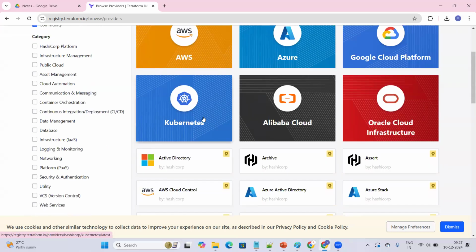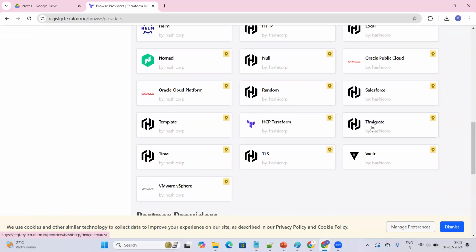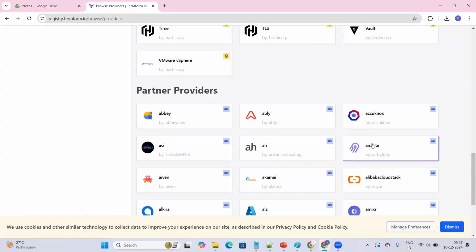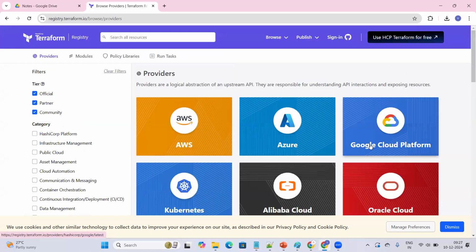You can create infrastructure in Kubernetes, Alibaba Cloud, Oracle Cloud. There are many things. You see, there is a big list here. All these are supported. By using Terraform, we can create infrastructure in all these cloud providers. This is a different tool that we will be discussing in the DevOps tools. It is one of the DevOps tools that we'll be covering as part of the DevOps course.